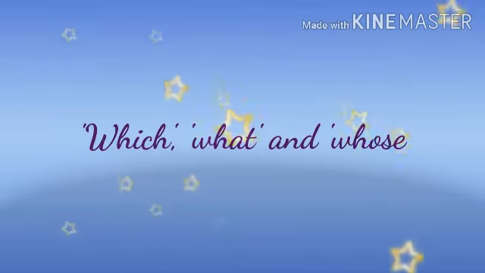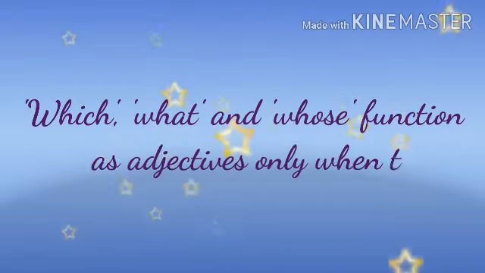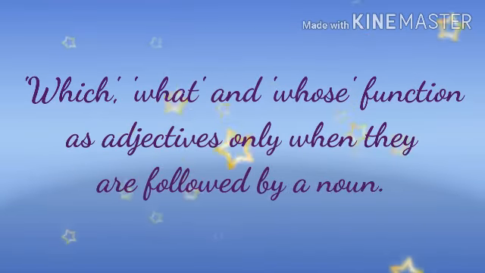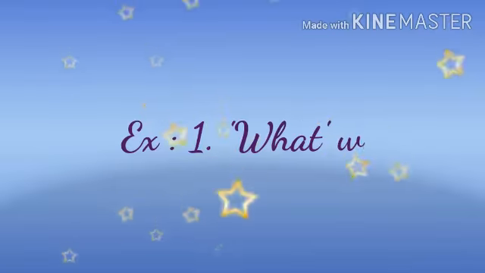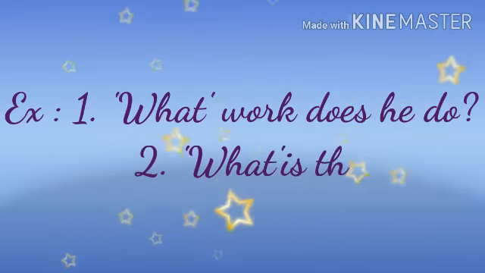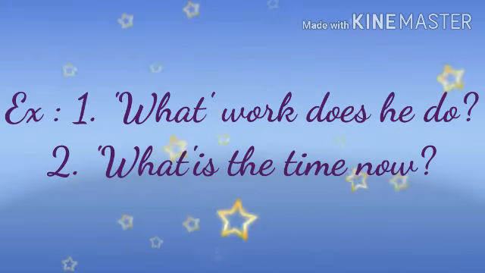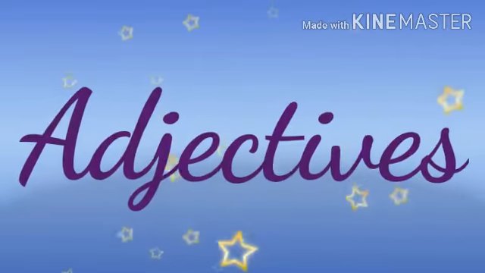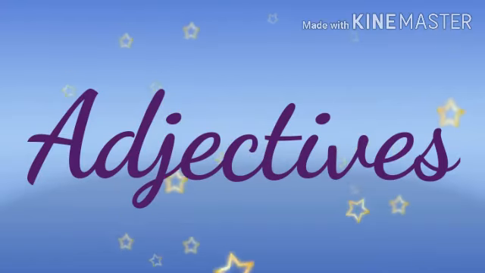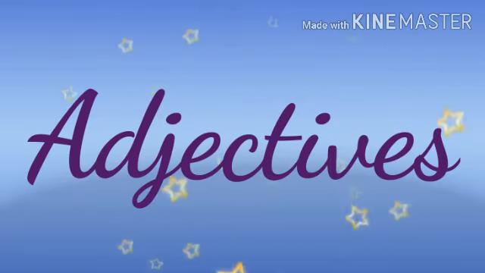One thing again you have to note is which, what, and whose function as adjectives only when they are followed by a noun. Example, what work does he do? It's an adjective. What is the time now? It's not an adjective.